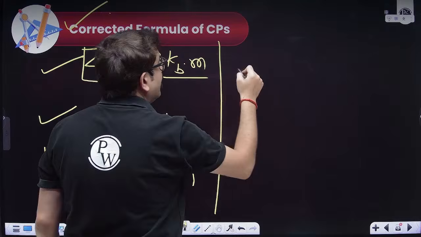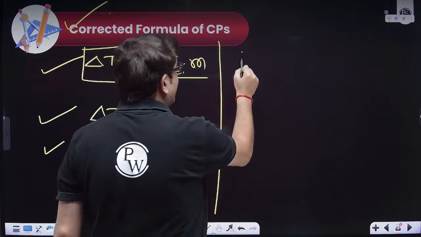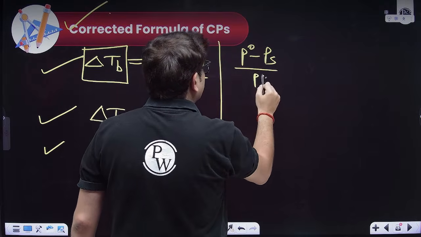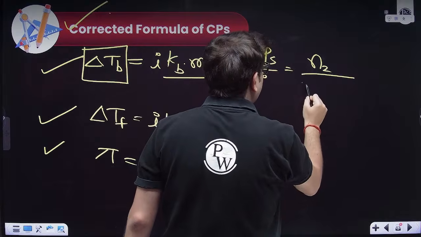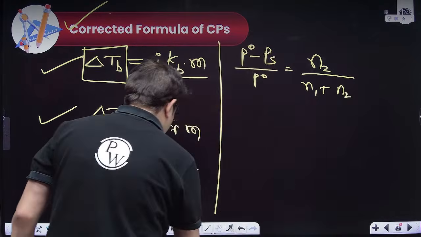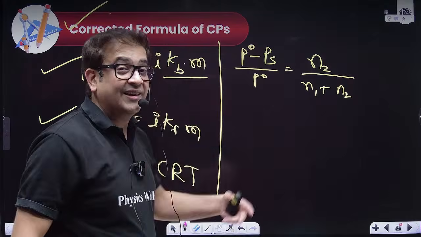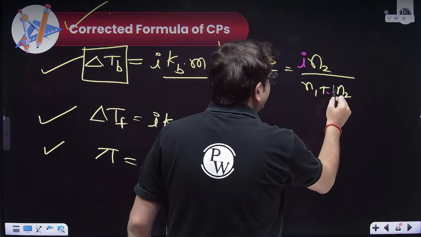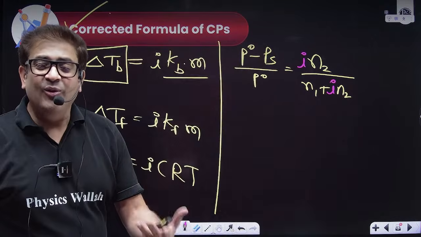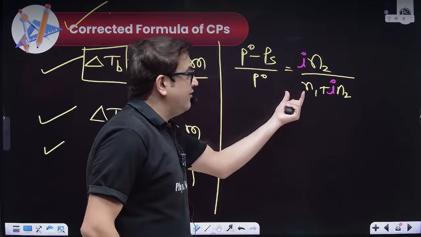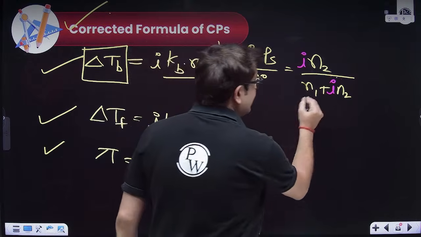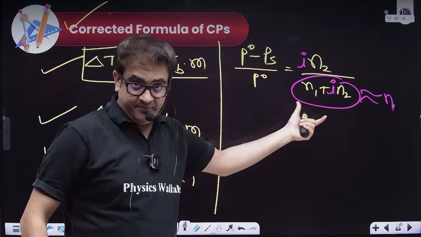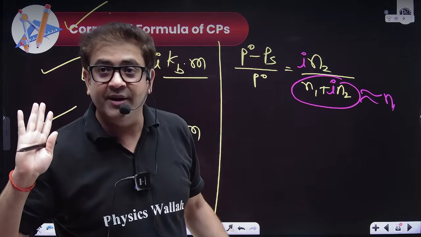But the corrected formula for relative lowering of vapor pressure: relative lowering is P naught minus Ps upon P naught. It is equal to number of moles of solute upon number of moles of solvent plus number of moles of solute. And because only the solute gets the factor of dissociation and association, not the solvent, precisely the i should be over here. Yes, approximately we know colligative properties are valid for dilute solutions, so N1 is obviously much larger than N2. So actually this is nothing but N1 only, but still you should know that it should be this for some good type of questions. I hope everybody is clear with this.